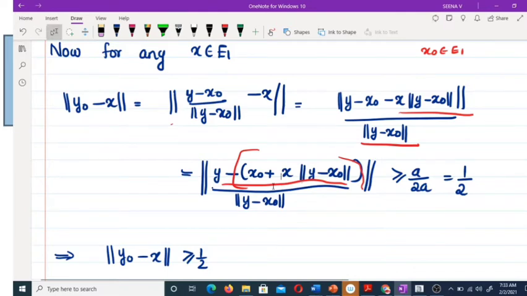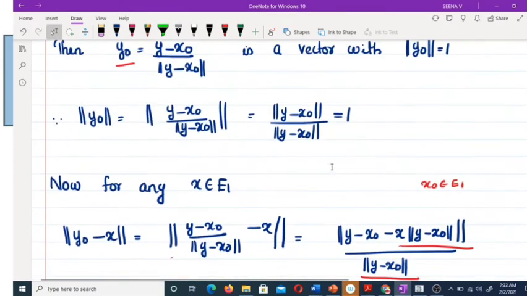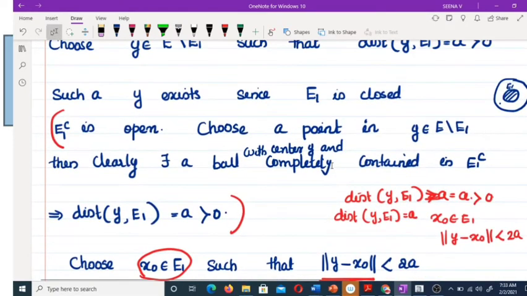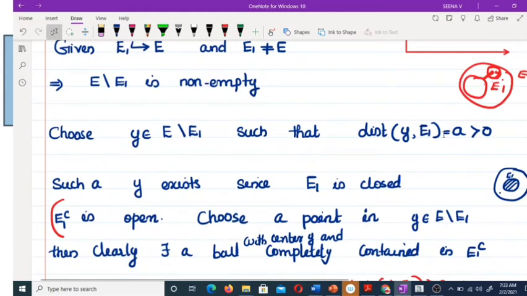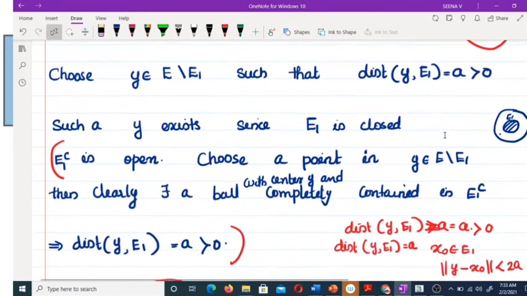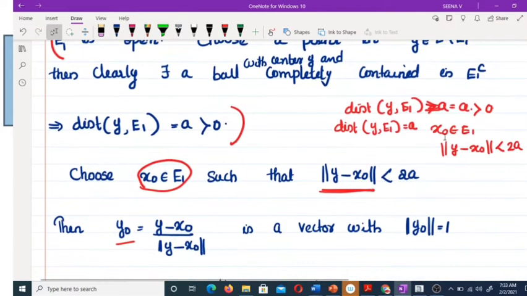So what about the distance between y and a point in E1? The distance between y and E1 is equal to a.